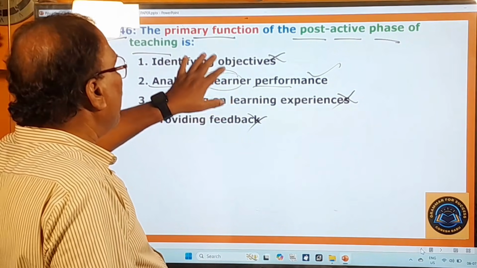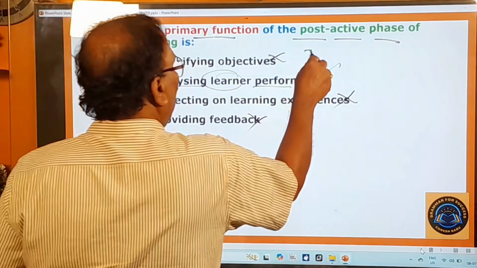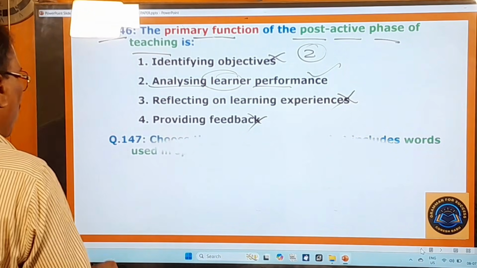So that is only the primary function of the post-active phase of teaching. Therefore, your answer is the second one. Right, you go to the next question.